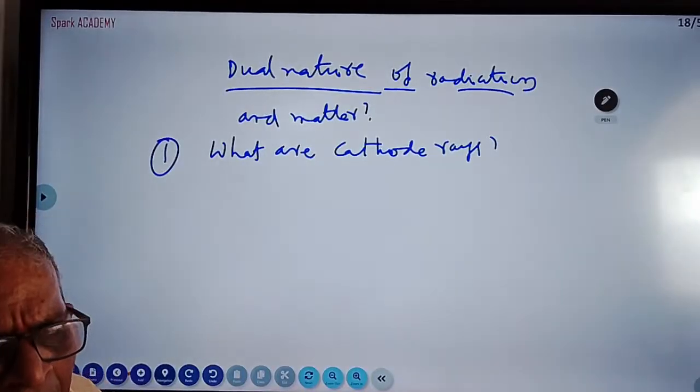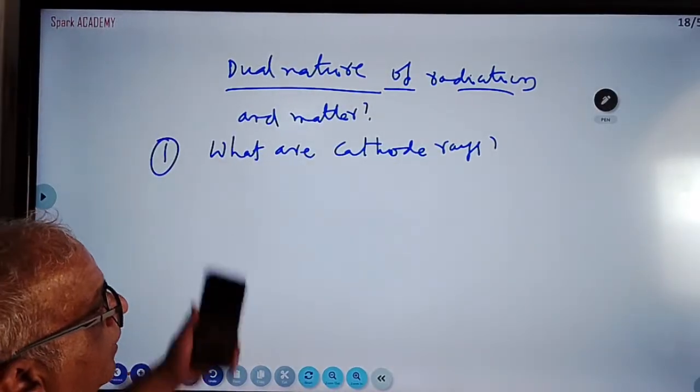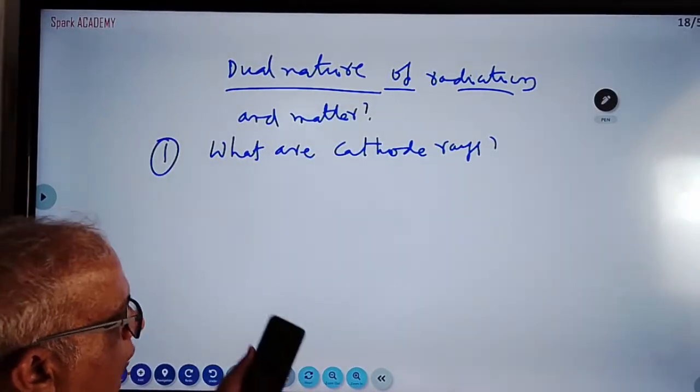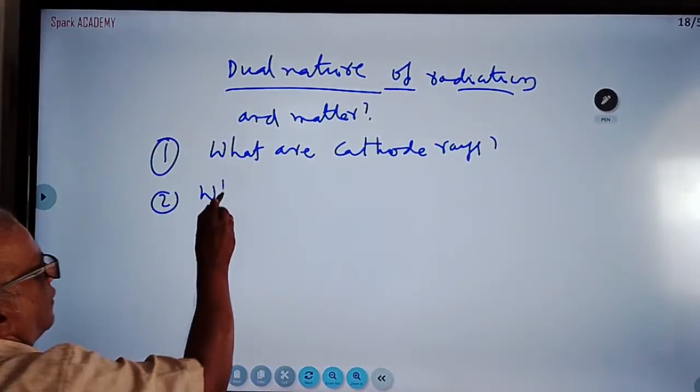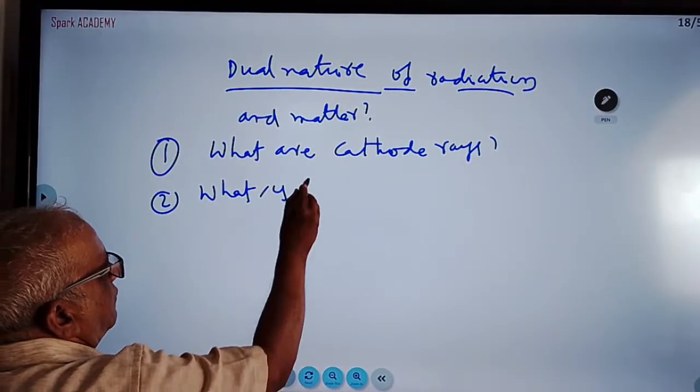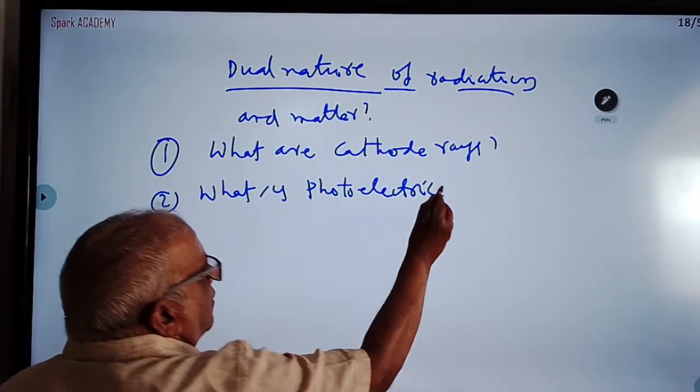Right? So if you write these two points, definitely they are going to allot marks. What are cathode rays? Then what is the photoelectric effect? Definition. What is the photoelectric equation?